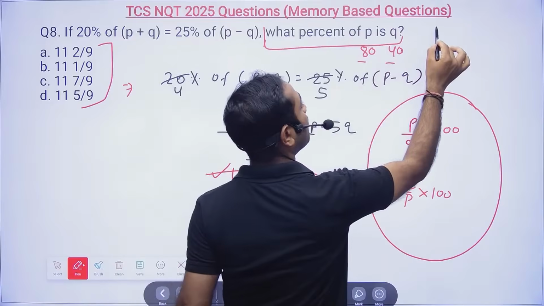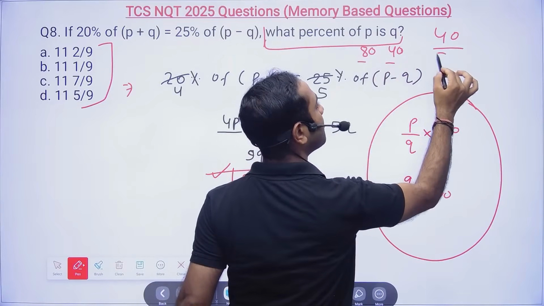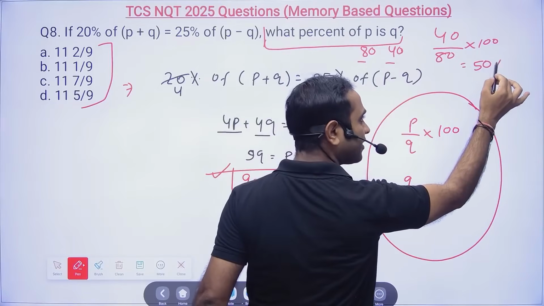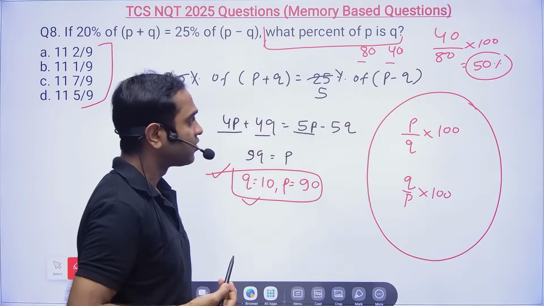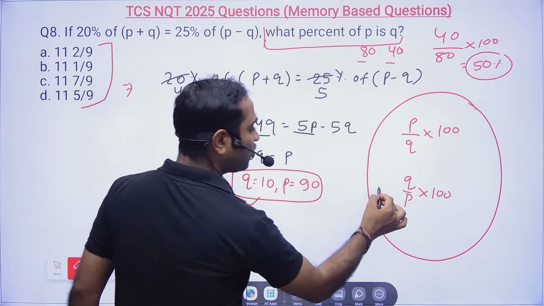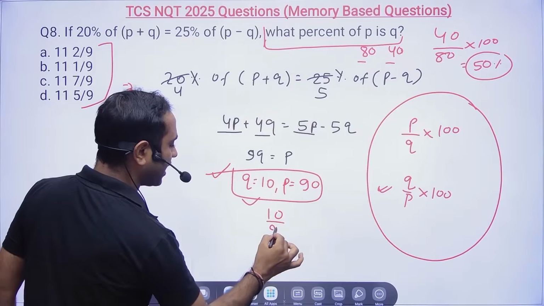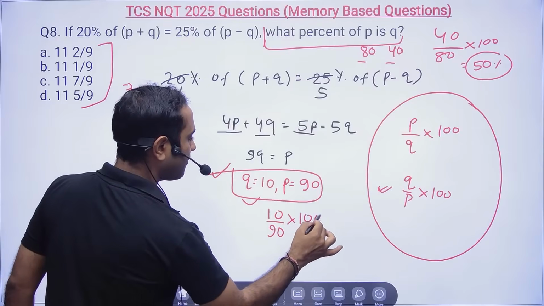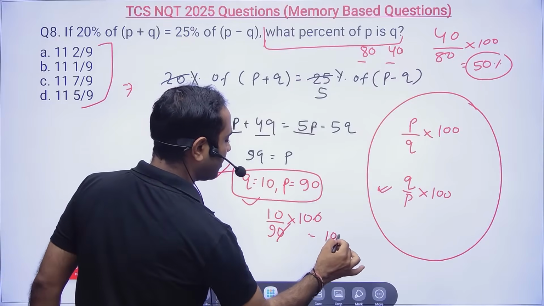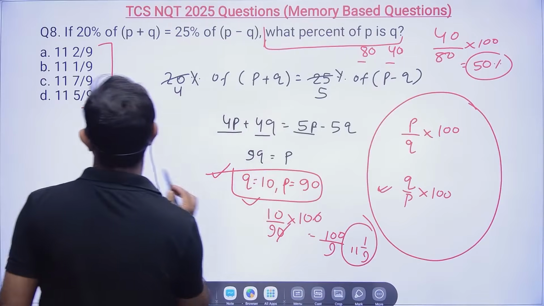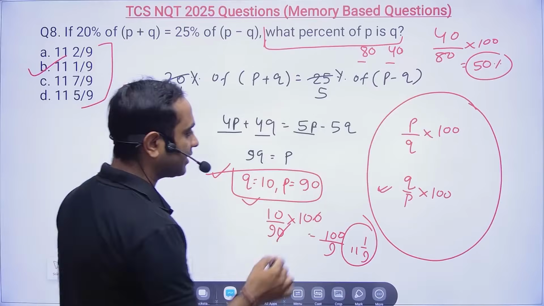How will you get 50%? 40 by 80 into 100, then you will be able to get 50%, sir. That's all simple. So here what should we do? Q by P into 100. So Q is nothing but 10 and P is 90, into 100. So 100 by 9 is nothing but 11 1 by 9. 11 1 by 9, that means option B will be the correct answer.